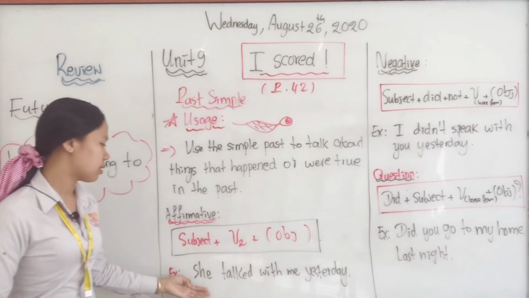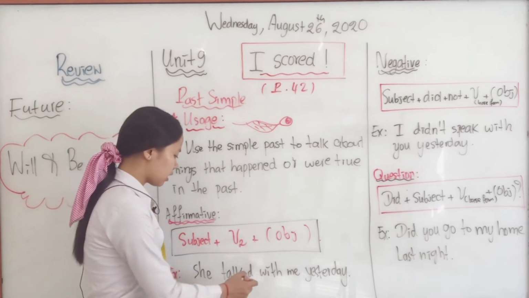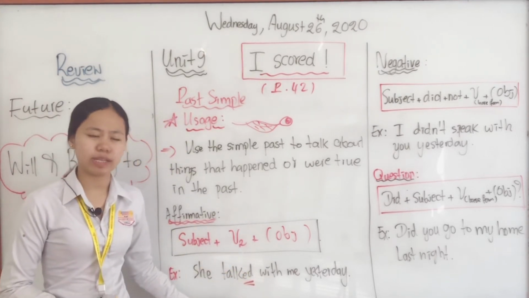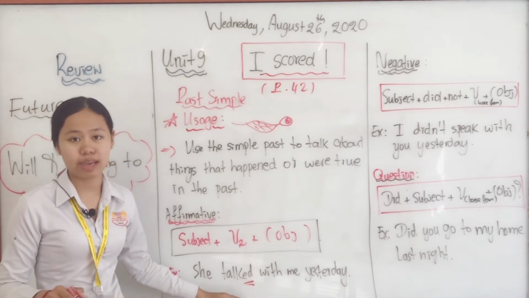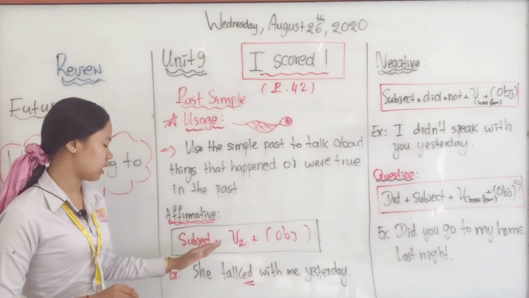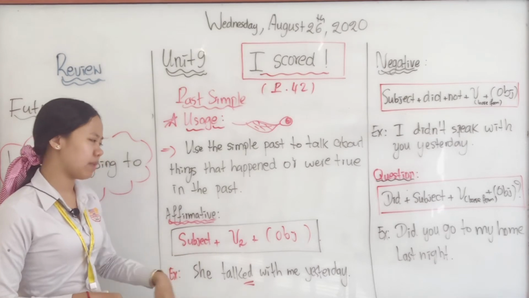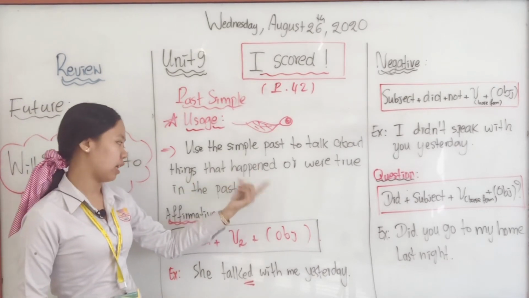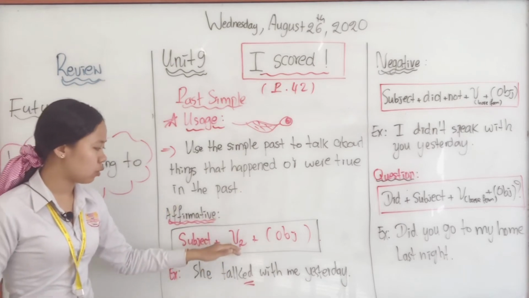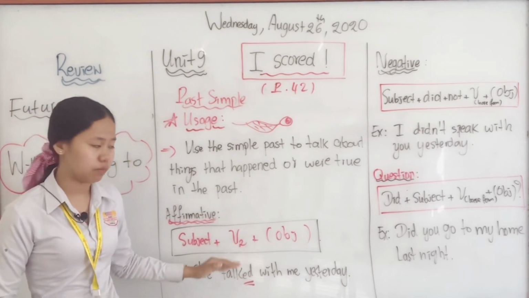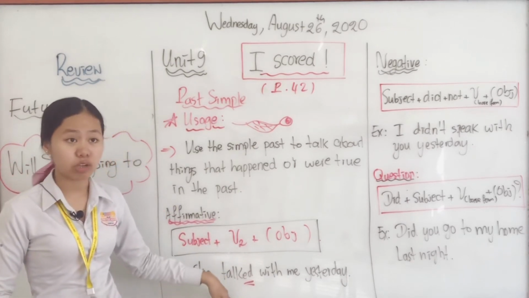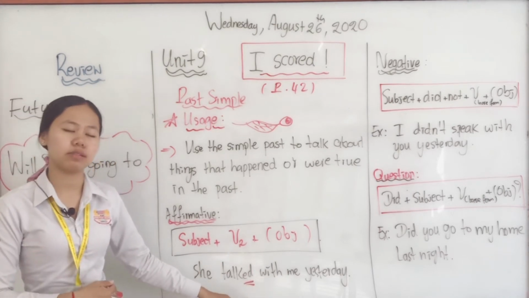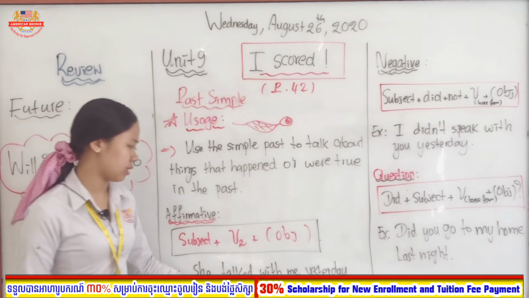Example altogether. So she talked. You see, talk here I add ed. So it comes from the verb present form talk, T-A-L-K. But when we use the past simple, when you want to show the action or things that happened in the past, we need to use verb two, which is the verb in past simple. That's why we add ed. And we call it regular verb. But don't worry, the teacher will explain more in the next video regarding regular and irregular verbs in the past simple.